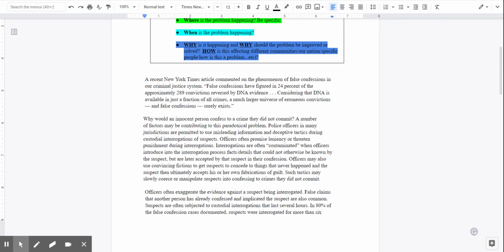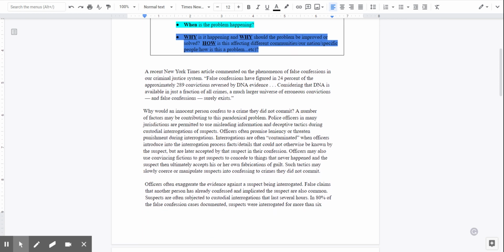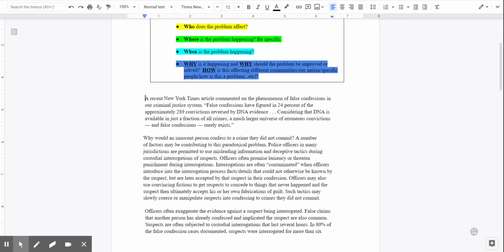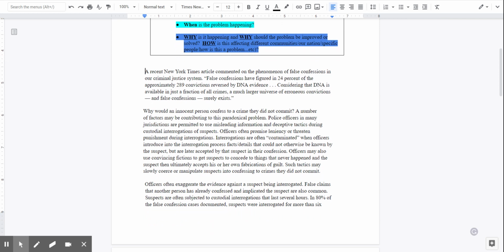So let's read the first paragraph together and just give you an idea of what you should be doing as you read and annotate this article. This is by Fernando Anzaldúa. It's called False Confessions. A recent New York Times article commented on the phenomenon of false confessions in our criminal justice system. So this word right here, phenomenon, I'm going to highlight that.